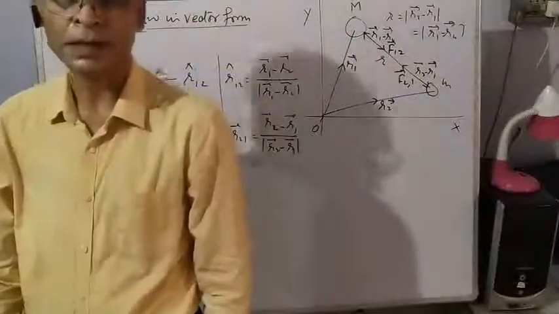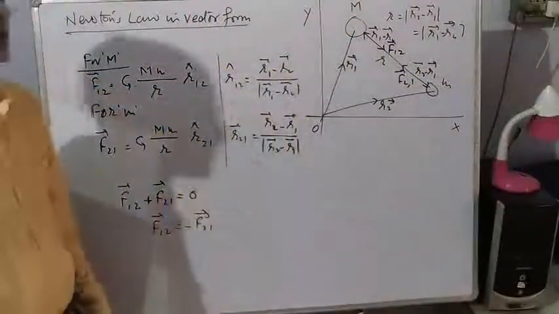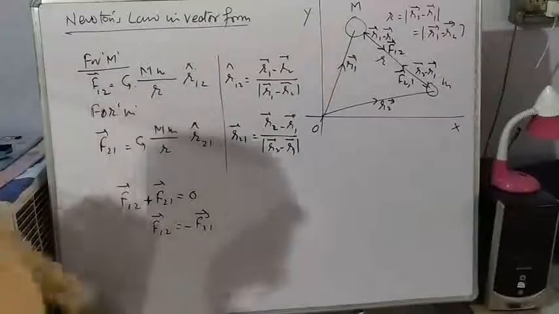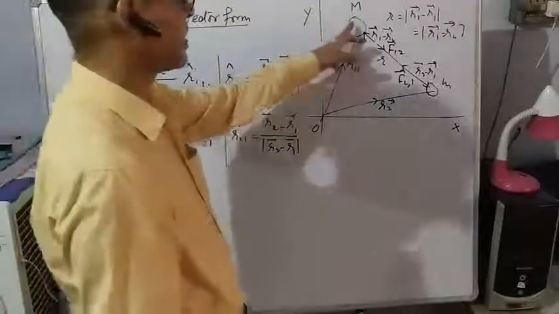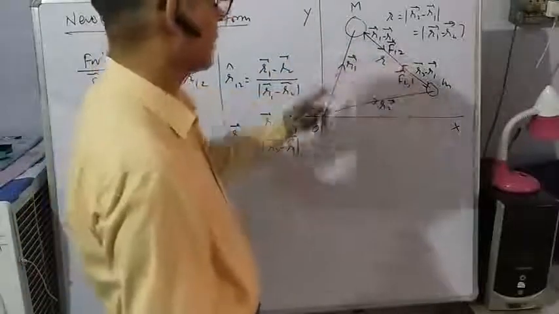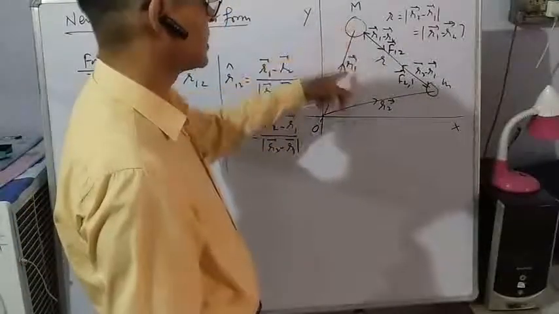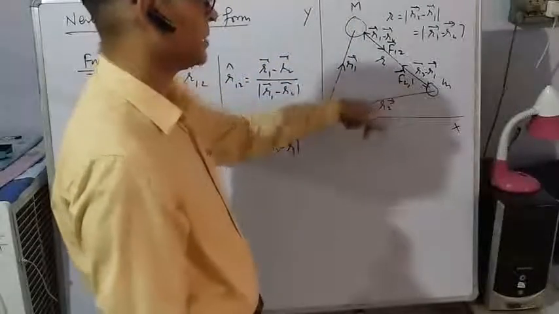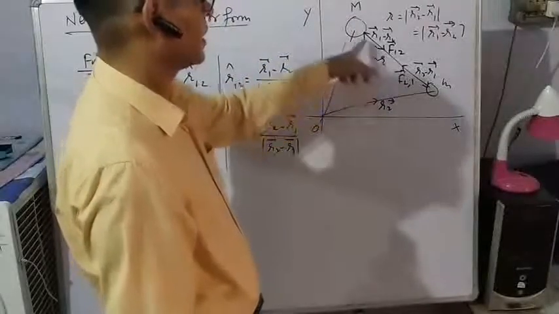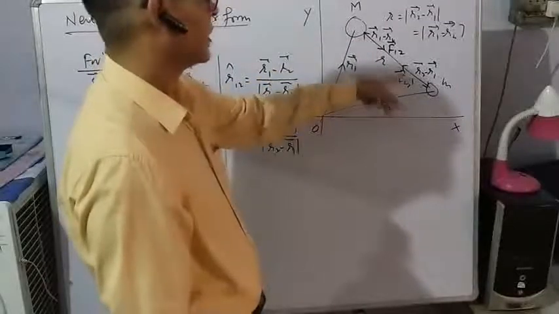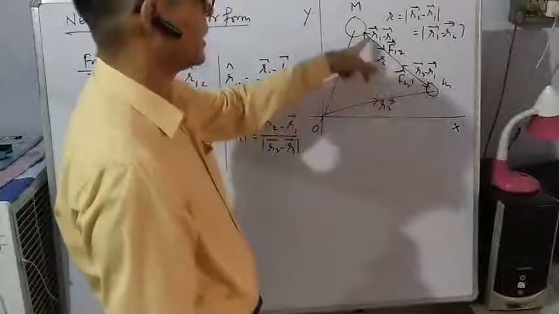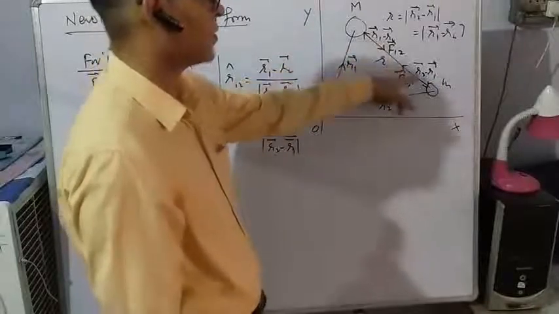Now let us understand Newton's law of gravitation in vector form. These are two bodies, capital M, small m. Position vector of capital M is R1, position vector of small m is R2. Displacement between these two bodies is R1 minus R2 or R2 minus R1.